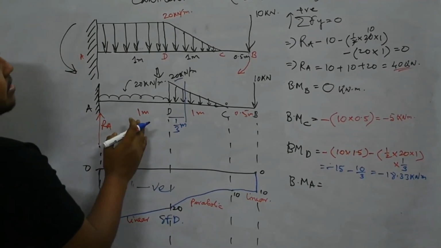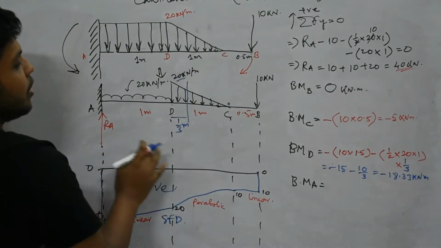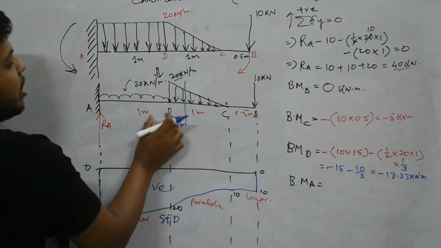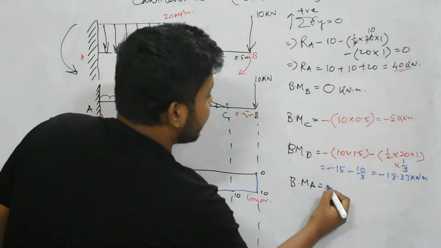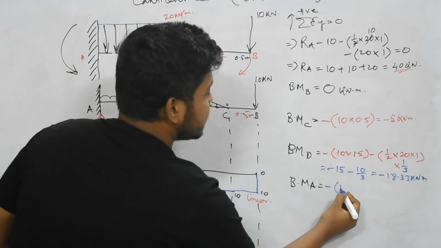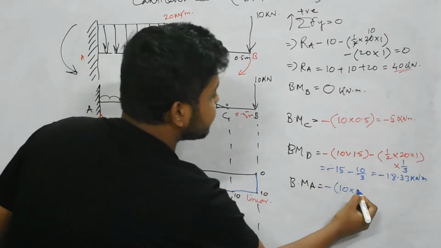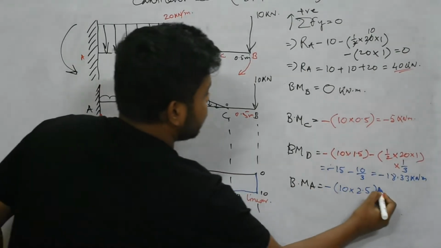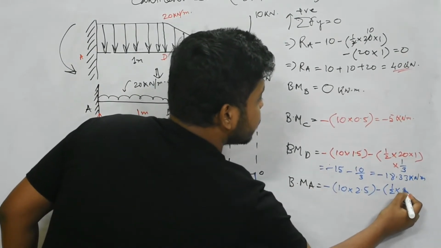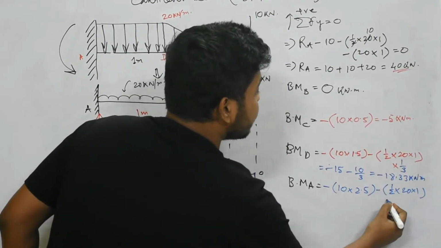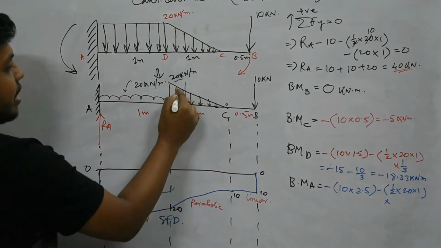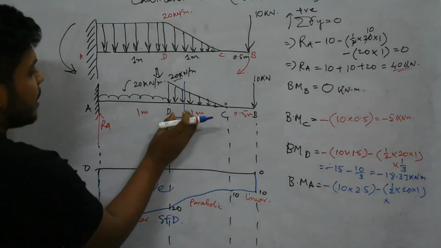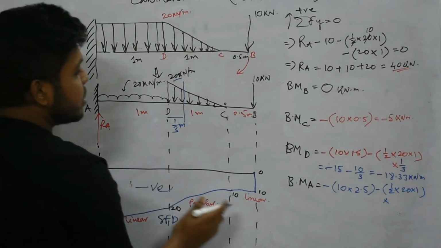So at A, now we'll consider point A. On the right side of A, all those loads are acting. So first we'll consider 10 kilonewton. The distance from A is 1 plus 1 plus 0.5, and minus, as it is rotating clockwise, that means 10 into distance, that is 2.5 meter. Then for the UVL, total load means minus half into 20 into 1, total load multiplied by distance. Which distance? The CG distance from A. So A to D is 1 meter plus this 1/3 value, so 1 plus 1 by 3.